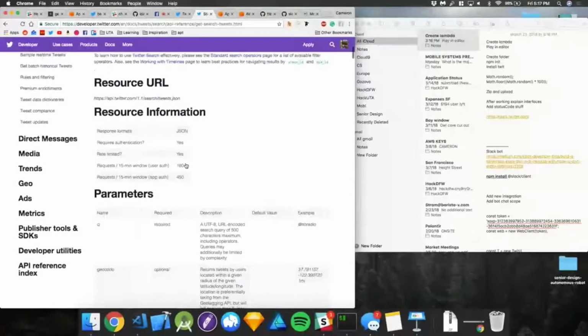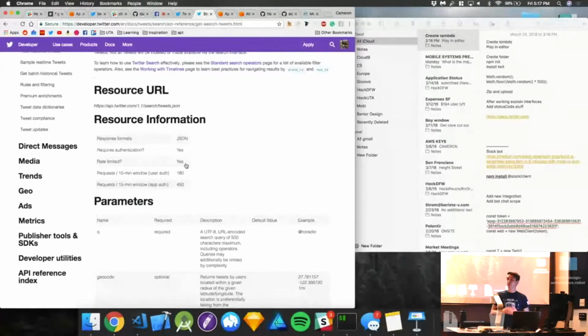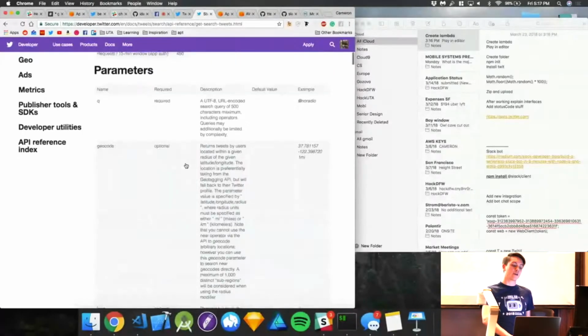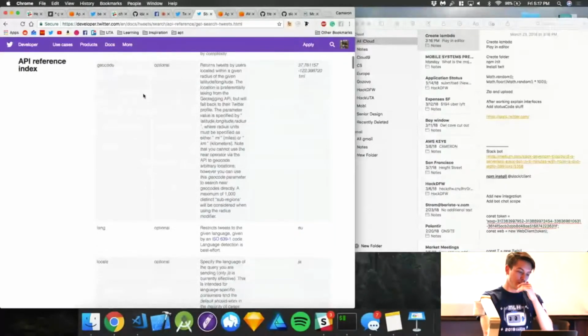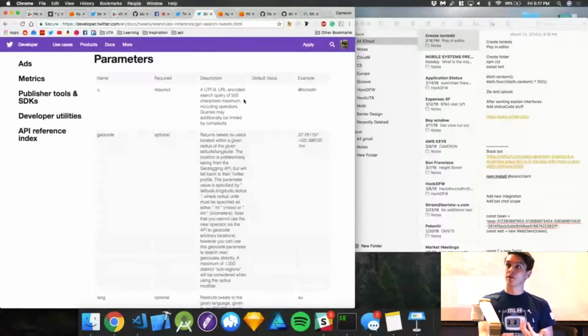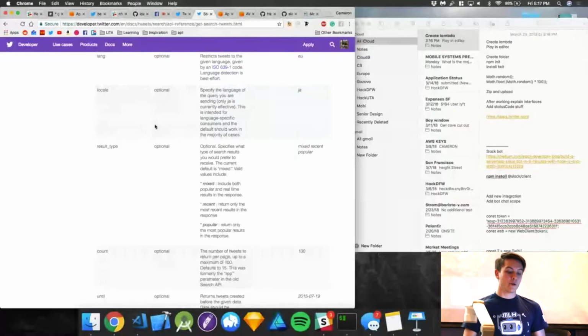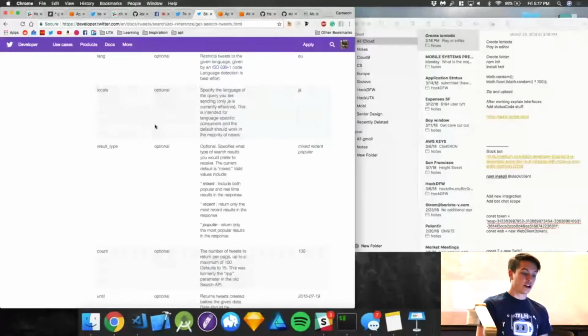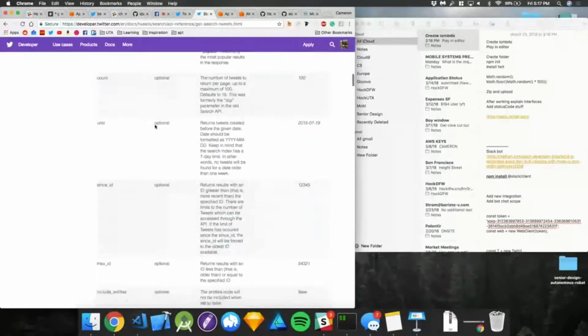So you can do things like say how many tweets you want. Basically, you message Twitter and say, hey, in this JSON language that I was talking about, give me 100 tweets, and give me the tweets for this particular user. And it'll do that, and we'll talk about how to do that. There's all these little endpoints or queries you can use. The Q tag here just means give me some kind of query or filter for what tweet I'm looking for. This locale thing means whether I want English or Spanish or Chinese, whatever it is, you can get a locale for that. There's that count thing I was talking about.